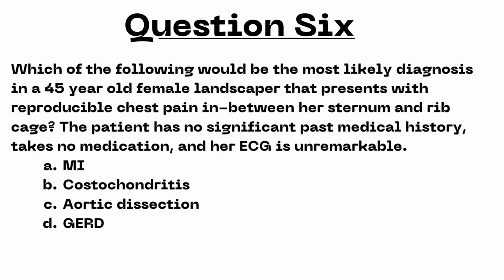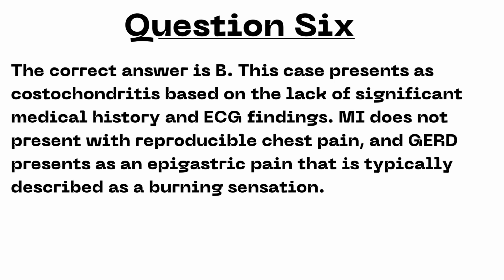Next question. Which of the following would be the most likely diagnosis in a 45-year-old female landscaper that presents with reproducible chest pain in between her sternum and rib cage? The patient has no significant past medical history, takes no medication, and her ECG is unremarkable. A. Myocardial infarction. B. Costochondritis. C. Aortic dissection. Or D. GERD. I'll give you a second to review. The correct answer is B.